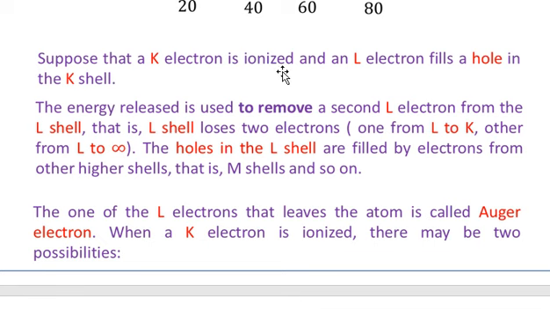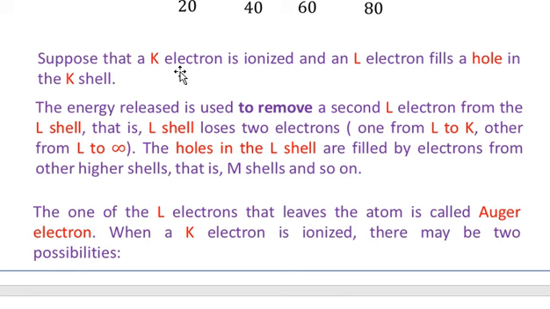Suppose that a K electron is ionized and an L electron fills a hole in the K shell. So you see that when you ionize K electrons in an atom, and you know that the ionization is done by another electron, which you accelerate through some potential difference, that electron will be bombarded on the anode, and in the anode sample, the K electrons of that sample will be removed. Such a sample is called one in which the K electron has been ionized.